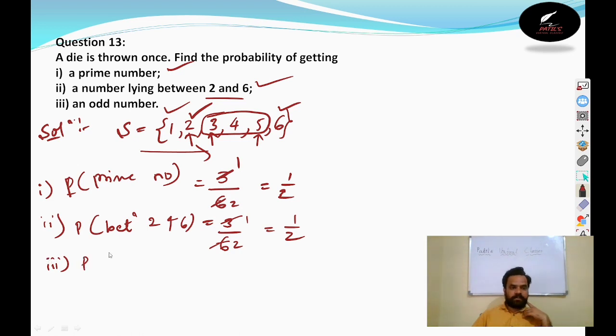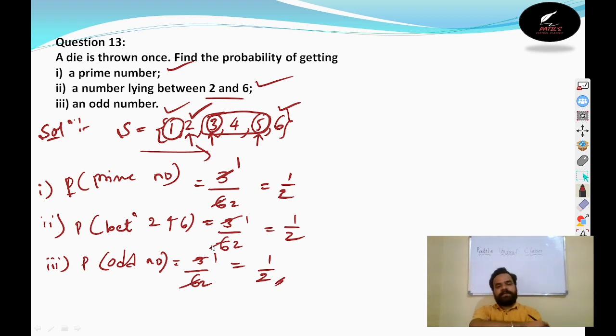Third one is what is the probability of getting an odd number? Here out of 1 2 3 4 5 6, how many odd numbers are there? 3 odd numbers are there. One is 1, one is 3, one is 5. 3 odd numbers are there. Again it is also 3 by 6. 3 1 ja 3 2 ja. And the answer is 1 by 2.